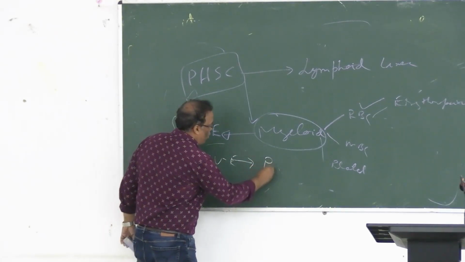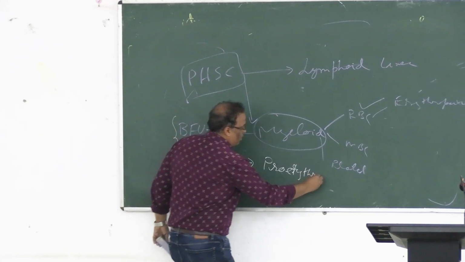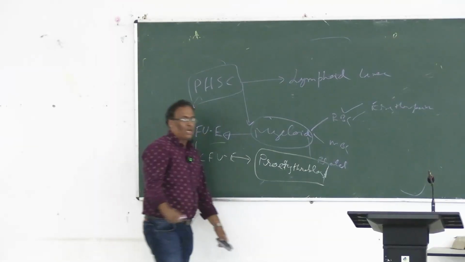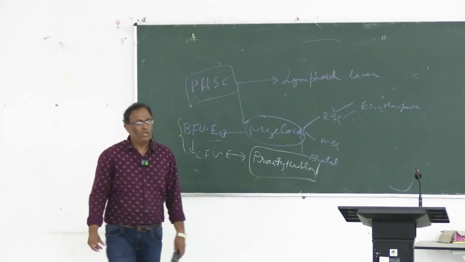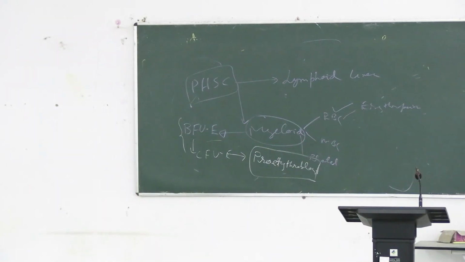Now this CFU-E goes on to form the first precursor cell, that is called pro-erythroblast. So pro-erythroblast is the precursor cell for the formation of your RBC. Where did it come from? Hematopoietic stem cell. How? 2 lineages are there, lymphoid as well as myeloid. We are concerned now with the myeloid.